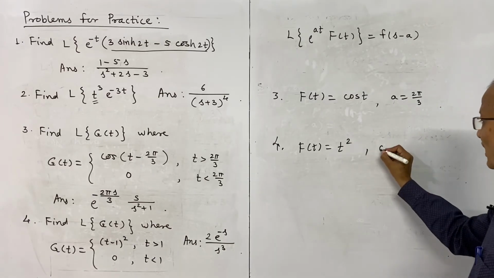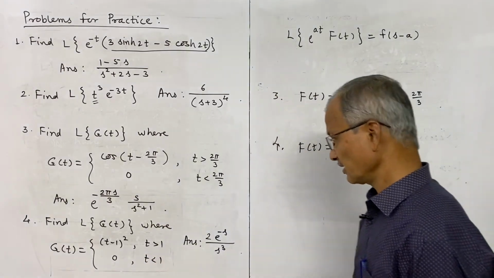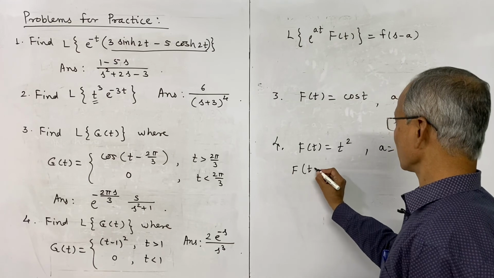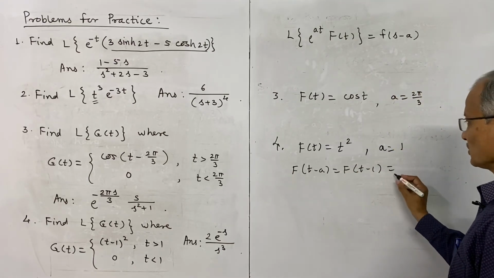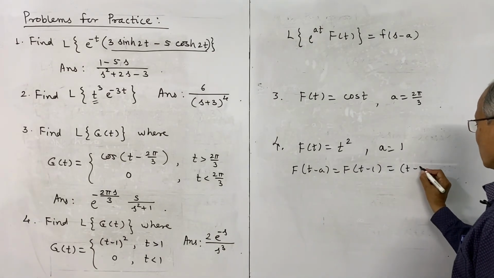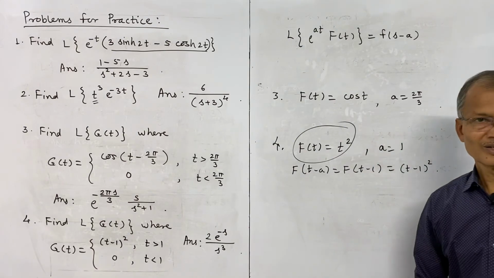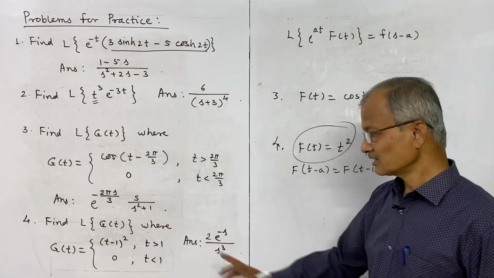And a is 1, and therefore f of t minus a, that is f of t minus 1, is equal to t minus 1 whole square. Find the Laplace transform of f of t. It is easy, 2 upon s cube, and the answer is given in this form.